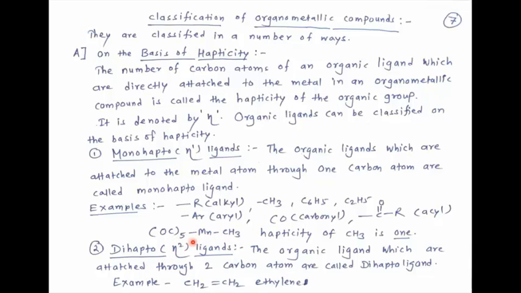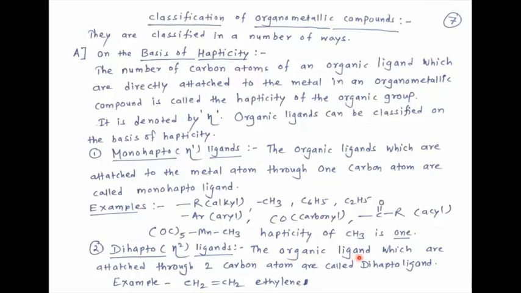Let us see this example. Carbonyl 5 attaches to manganese, as well as with this manganese is attached to this methyl group. So here hapticity of CH3 is 1 because this group is attached to manganese by using only one carbon atom. Then see, second type, dihapto, eta2 ligands.